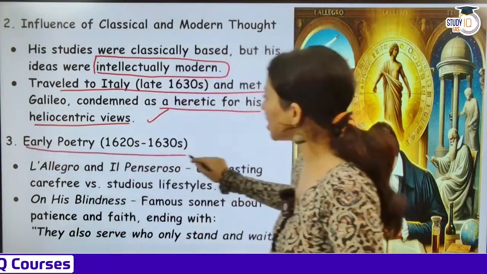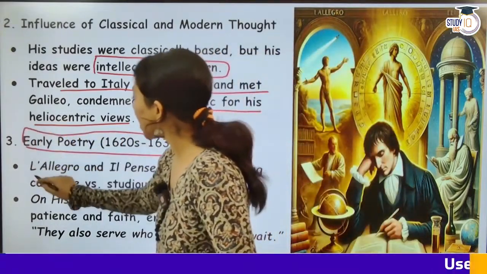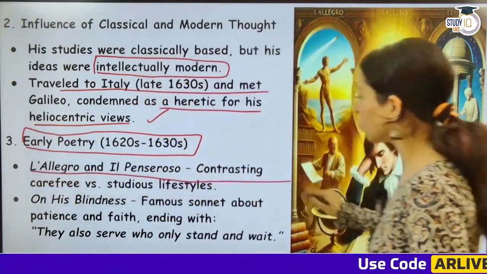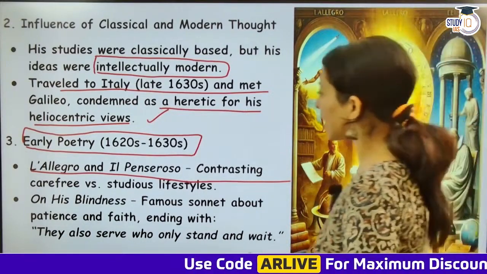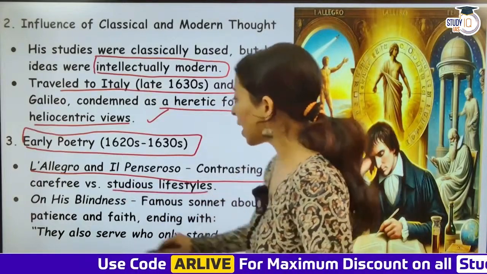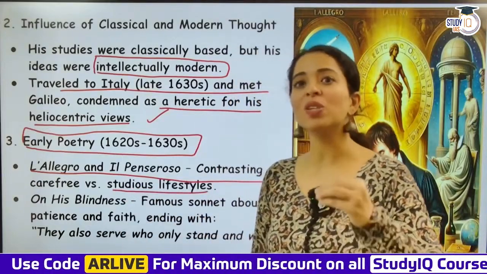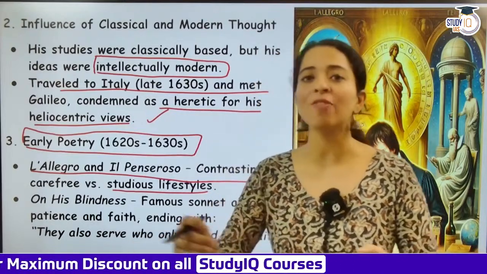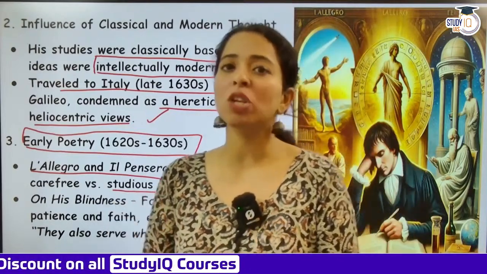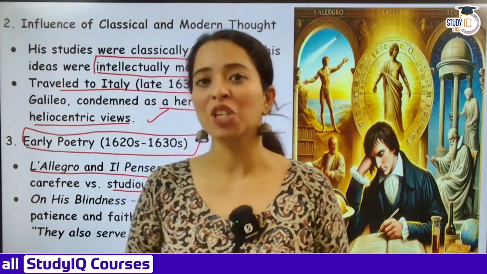So early poetry, 1620s and 1630s, L'Allegro and Il Penseroso. This is the early poetry he wrote. It contrasts a carefree versus a studious lifestyle. And he also, guys, was blind. When he wrote Paradise Lost, he wrote it in 12 books, and he dictated the books to his nieces. He was blind during that time.